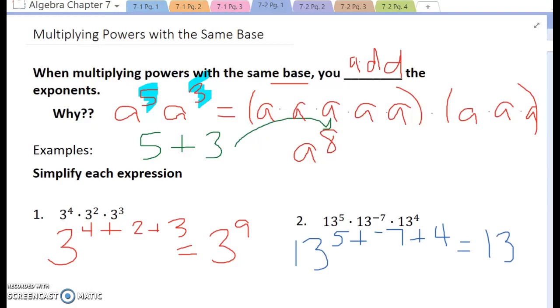Negative 2. Negative 2 plus 4 is 2. So the answer to that problem is 13 squared. And again, unless they tell me I need to actually take 13 times 13, I have found my final answer.